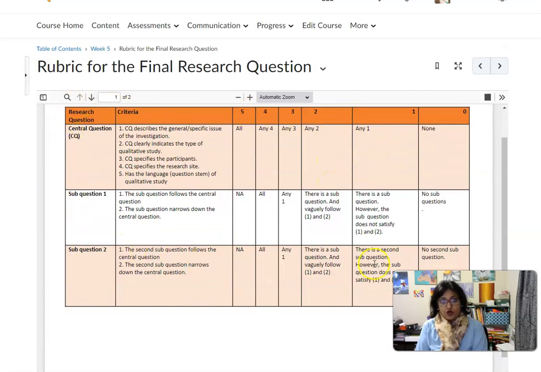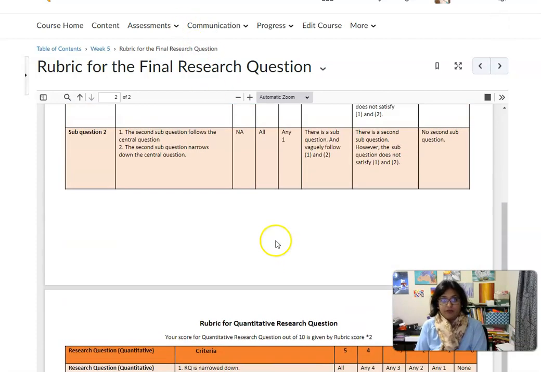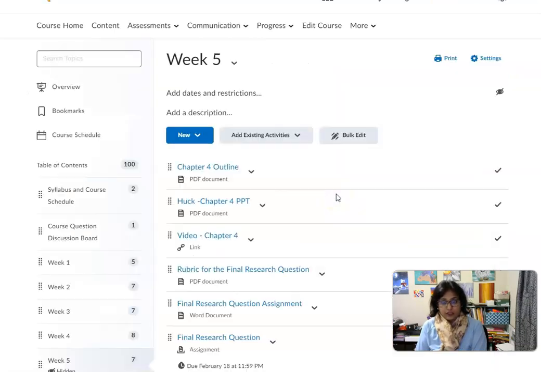So this is for your qualitative research question. You don't have to have sub questions. You could just have a central question, but this is all the things that need to be there for you to get the full credit. And for a quantitative research question, these are all the things that you need for you to get full credit. If it's a mixed methods, then I look at a combination of both of those questions. Okay, so that is your rubric for your final research question.